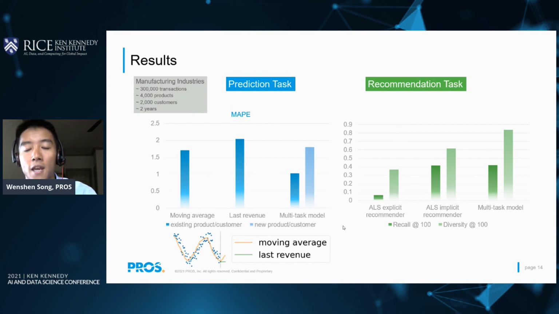Those results indicate that our multitask model can improve both prediction and recommendation tasks simultaneously by combining the learning experience from each individual task together.